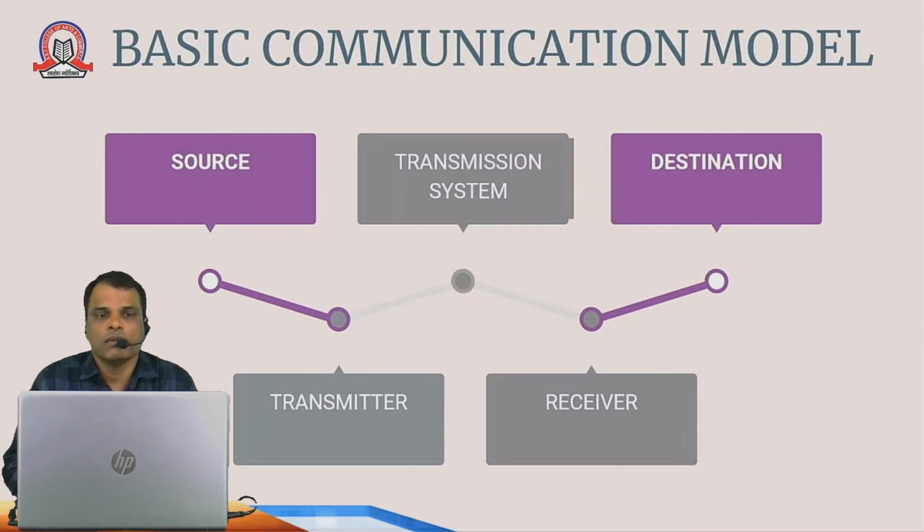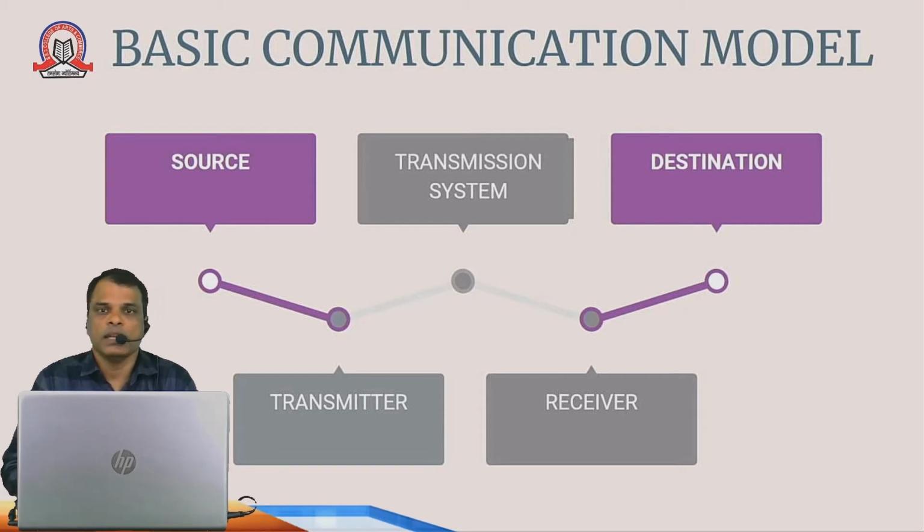Next, we will see the basic communication model. If you see, there is a source and there is a destination. In between source and destination, there is a transmitter, a transmission system and a receiver. Now what is the source and what is the destination? We will take the example of how we talk on a mobile phone. The person who talks on that mobile phone is the source. At the other end, the person who is receiving that call is the destination.